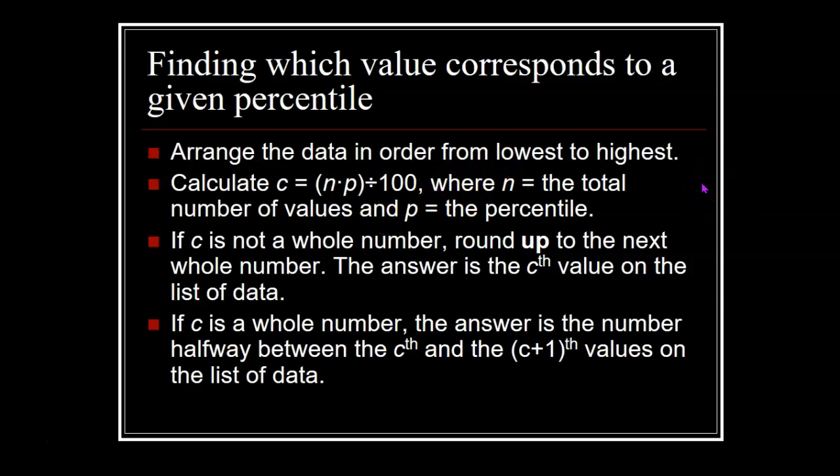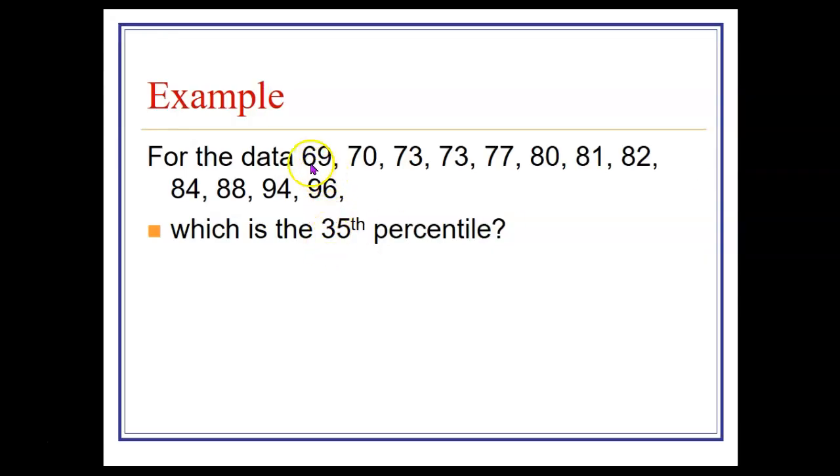So let's look at an example or two. For this set of data here, 69, 70, 73, and so on up to 96, this set of scores, which is the 35th percentile? So remember, we got to calculate C, which is N times P divided by 100.